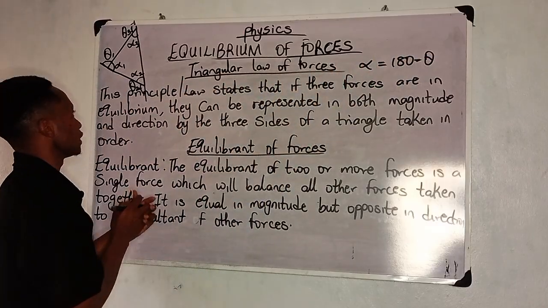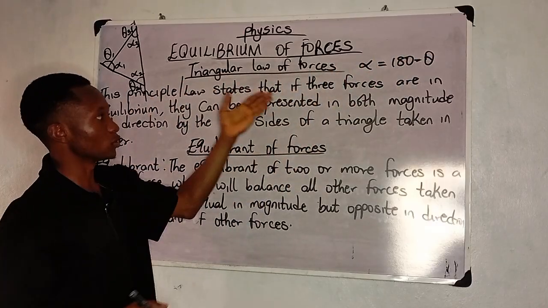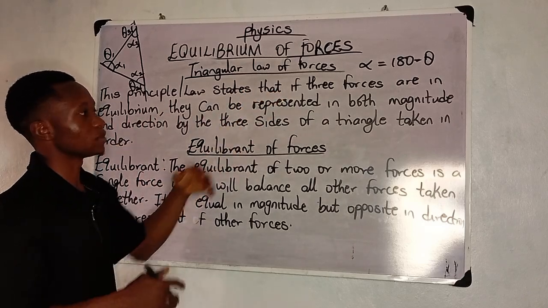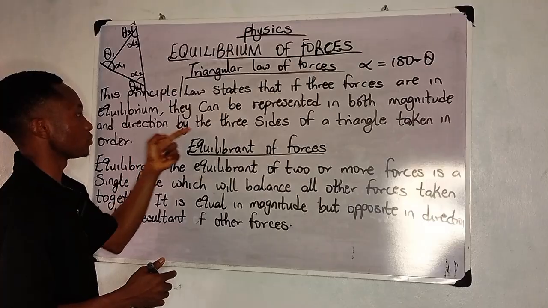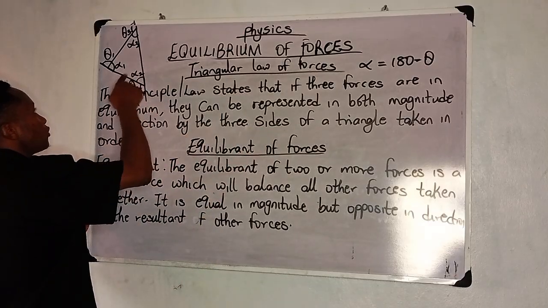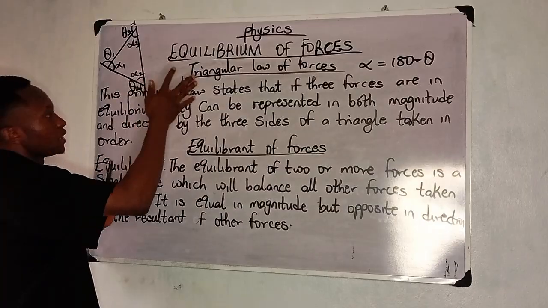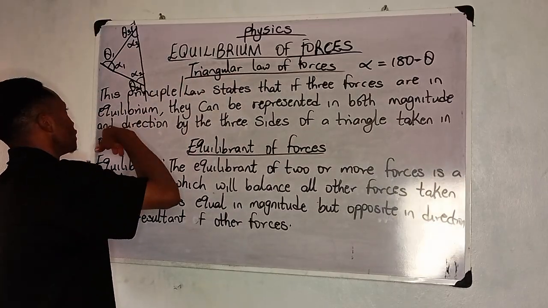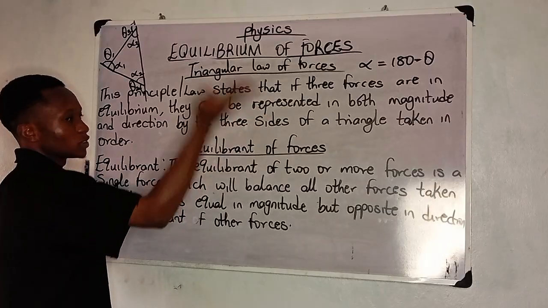Alright, now looking at this, they said the principle or law states that if three forces are in equilibrium, they can be represented in both magnitude and direction by the three sides of a triangle taken in order. These thetas, these alphas that you've seen, all of them mean directions. There are some that are pointing towards the north, some are pointing northwest, some are pointing towards the east.